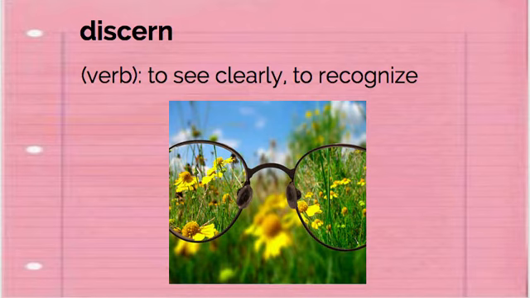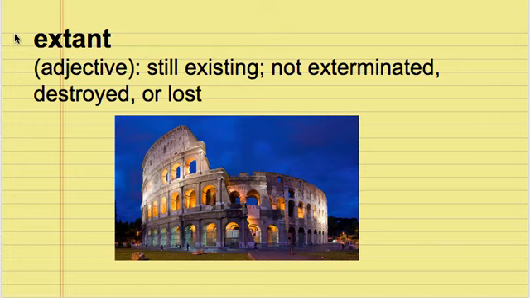Our next word is discern, which is a verb. It means to see clearly or to recognize. So here the glasses help me to discern the flowers, or I could look through all of the data to discern the truth. Extant is an adjective that means still existing, not exterminated, destroyed, or lost.